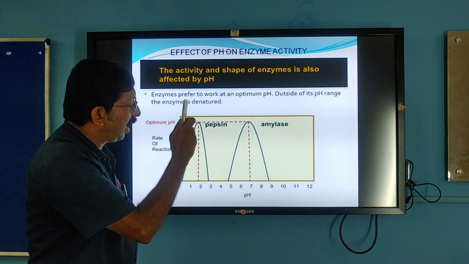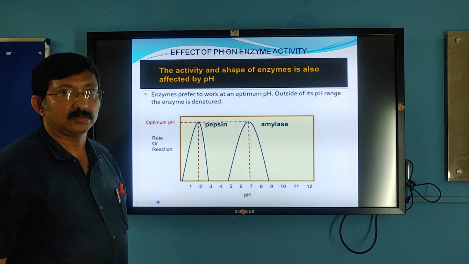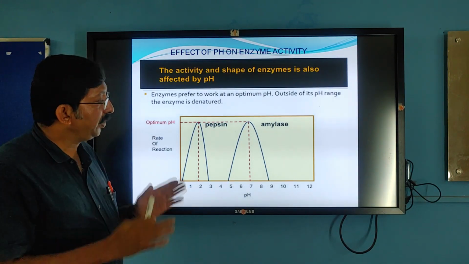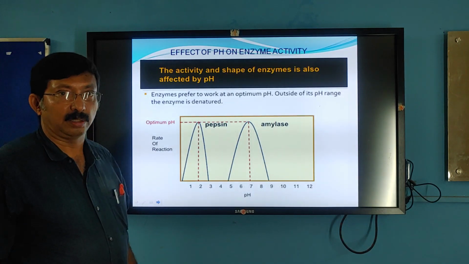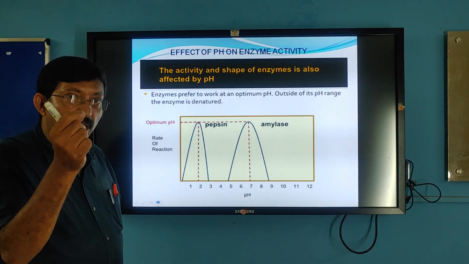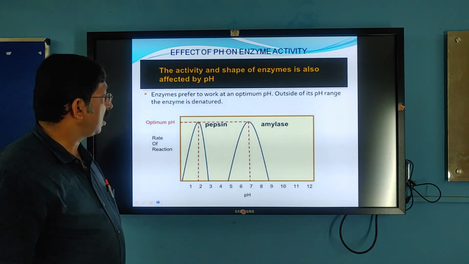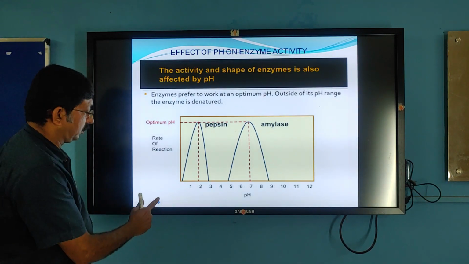The different enzymes will have different optimum pH, but most of the enzymes will work at neutral pH. So pH varies from enzyme to enzyme. That pH where the enzyme activity is maximum is called the optimum pH.